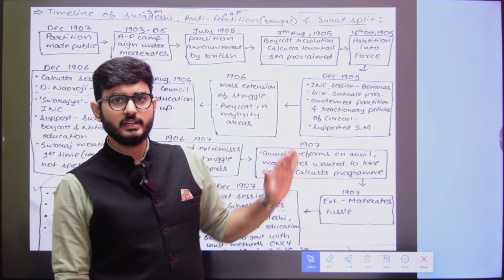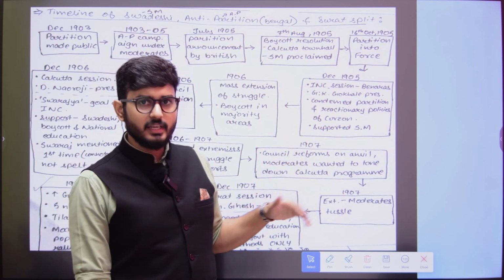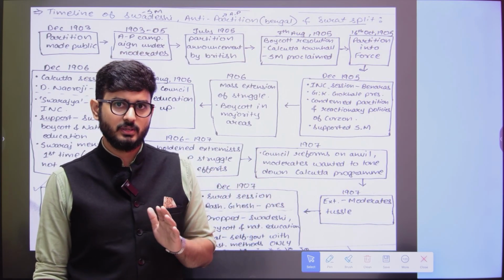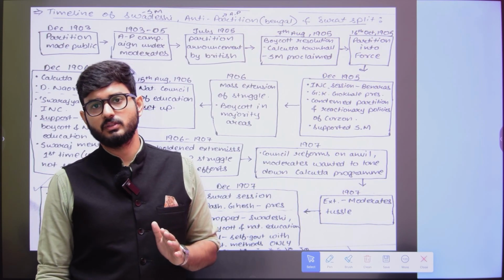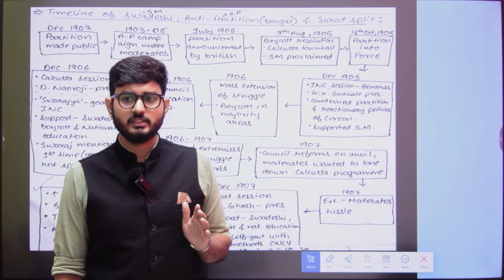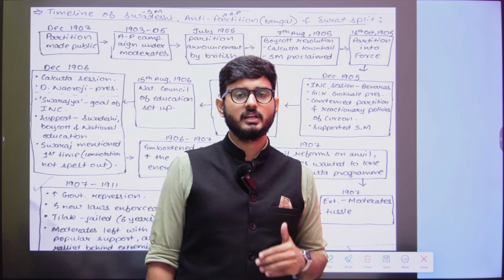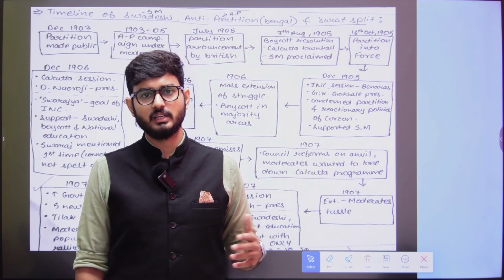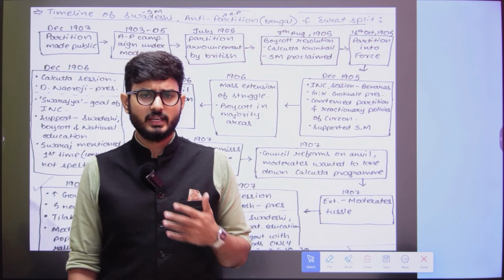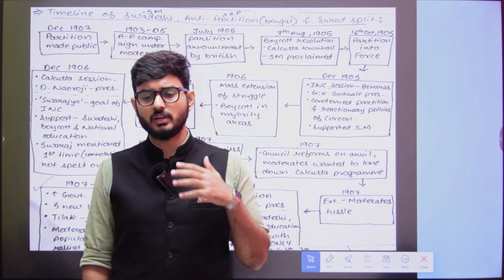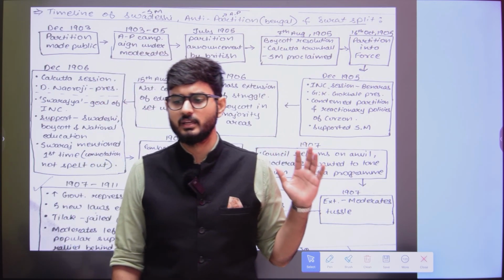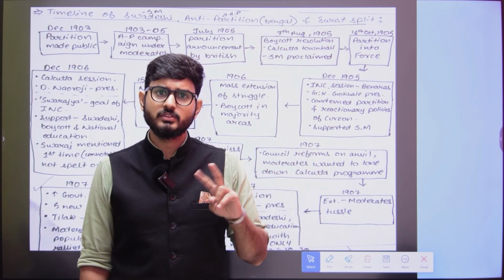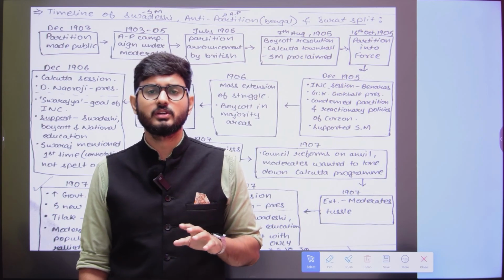Now, just prior to this, let us understand that there were moderates and extremists. We have clearly understood that. The moderates did not like the way the extremists functioned, that is, extra-constitutionally, and the extremists did not like the way the moderates functioned, that is, constitutionally, because the extremists felt that the moderates could not attain much from the constitutional mechanisms. So both of them were not on good terms.